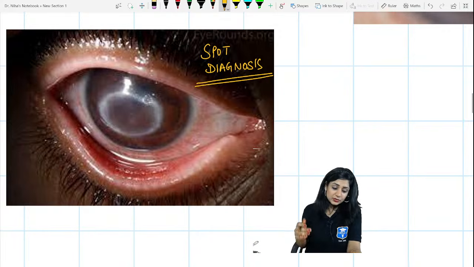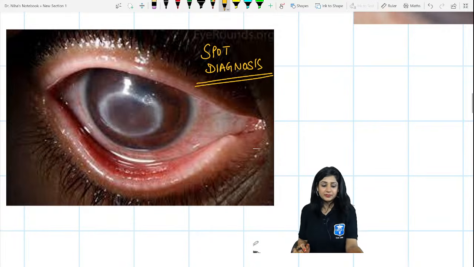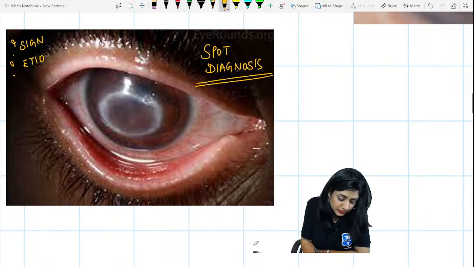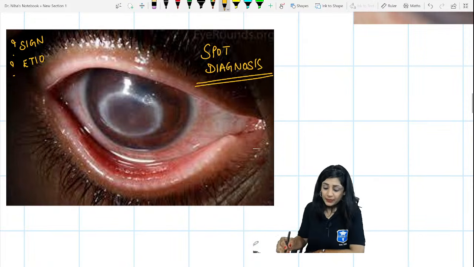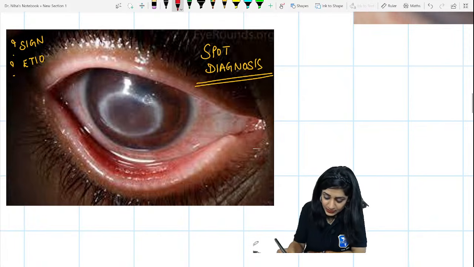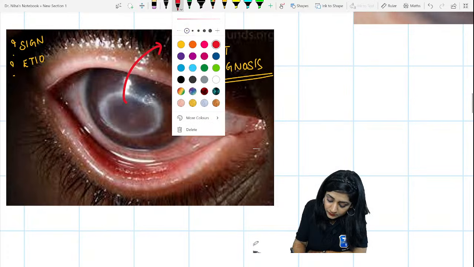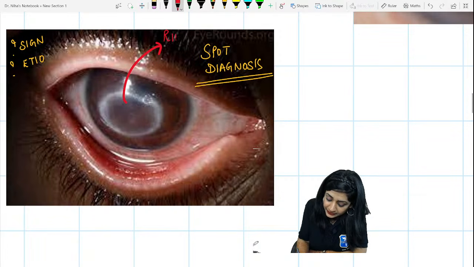Okay. So what is this? Tell me this sign. What is this sign, and what is the etiology also? Yes, you people are awesome, right? So this is actually what you call the ring infiltrate.